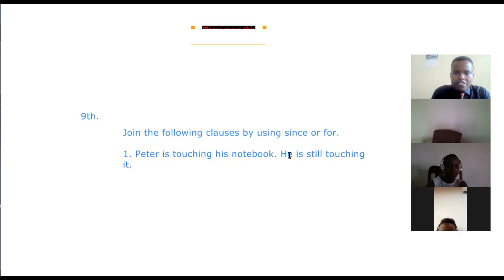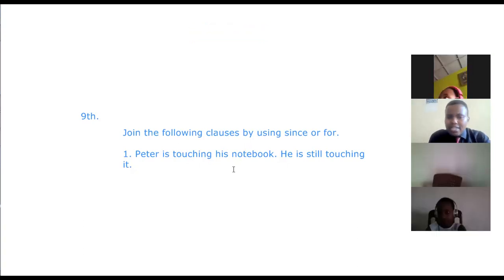So "he" is replacing Peter. It is the personal pronoun that's replacing Peter. Then this "it" is replacing the notebook. Now we are going to join it by using "since" or "for".